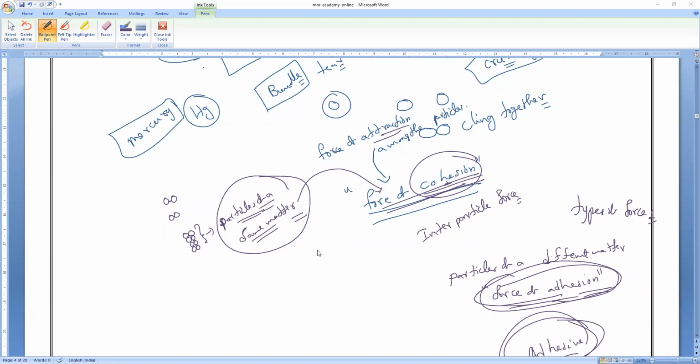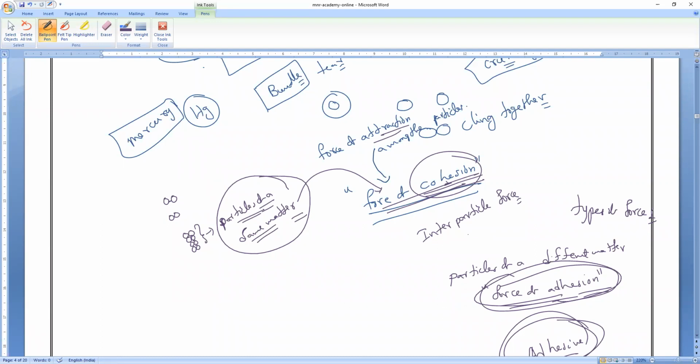Adhesive, sir. So that word is known as force of adhesion or adhesive. Adhesion, force of adhesion, cohesion and adhesion, adhesive forces and cohesive forces. We can say cohesive forces, adhesive forces, force of adhesion and force of cohesion.